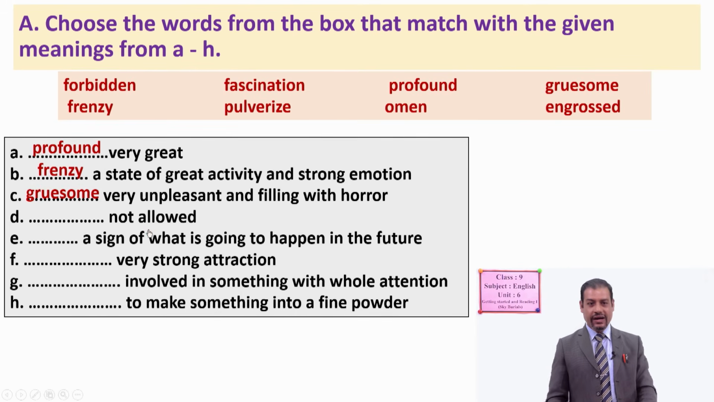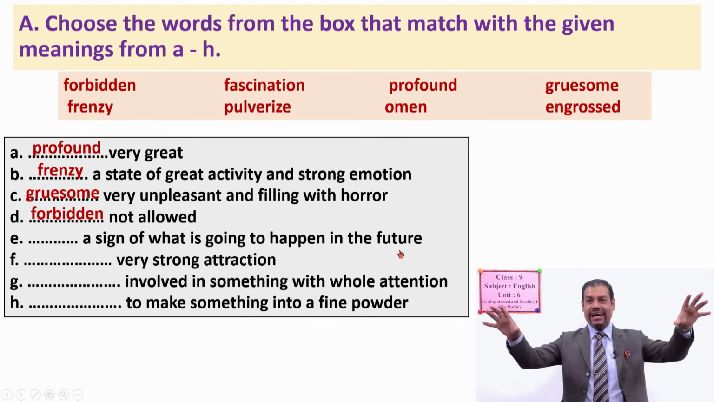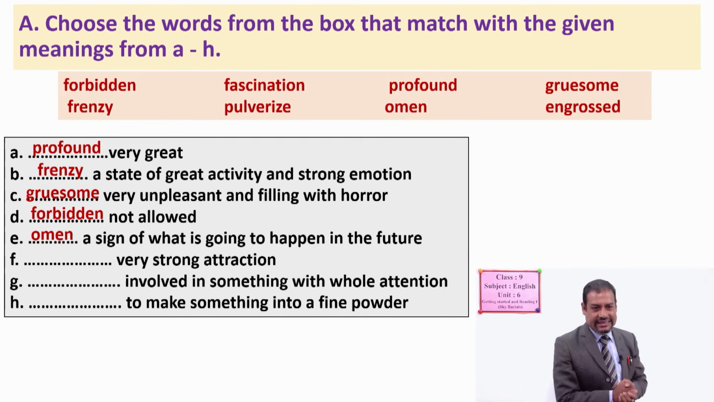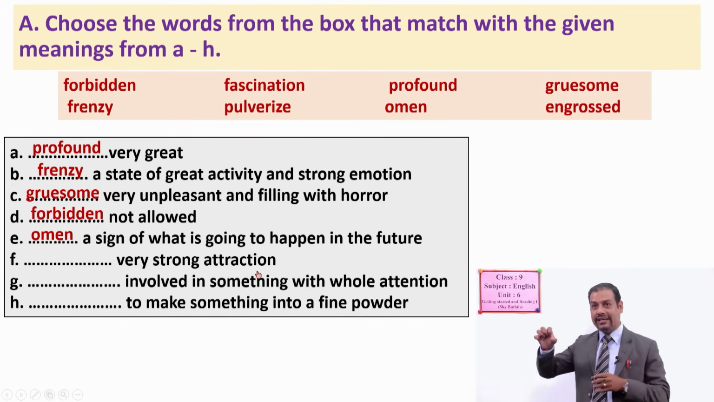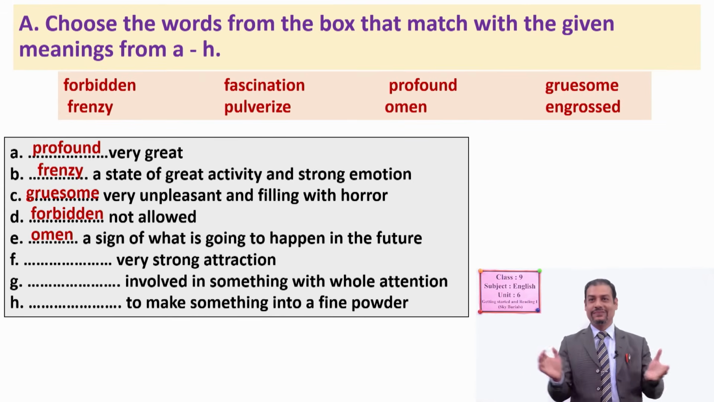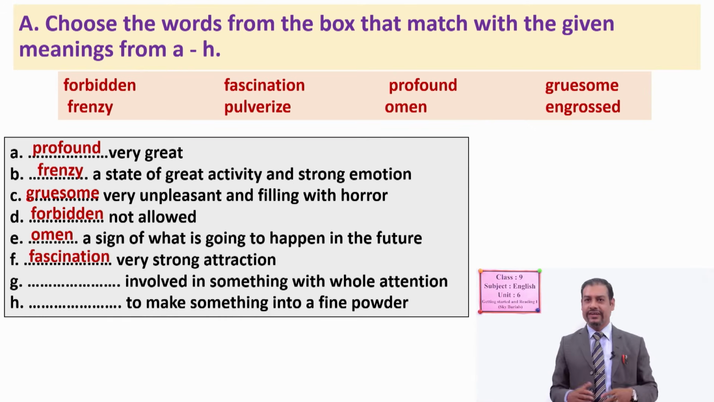Now another meaning we have in D, not allowed. I think it's very easy for you. So what's the word for this meaning? All right, forbidden. Now another meaning we have in E, a sign of what is going to happen in the future, signal, sign, you know. So can you tell me? Yes, you are correct. That is omen. Next one, very strong attraction. That attracts us very strongly, you know. So what's the word for this meaning? Very good job. This is fascination.